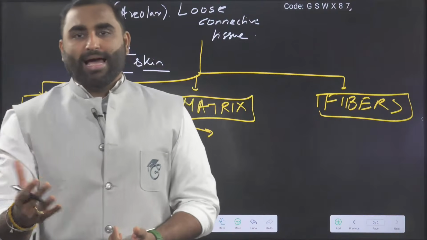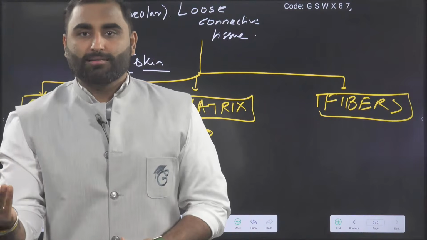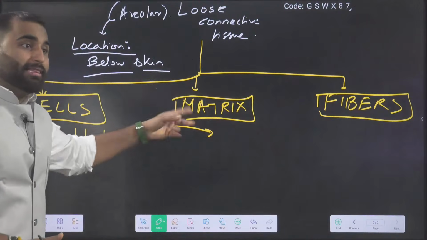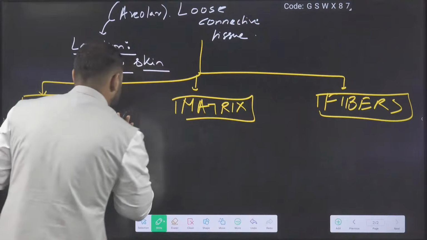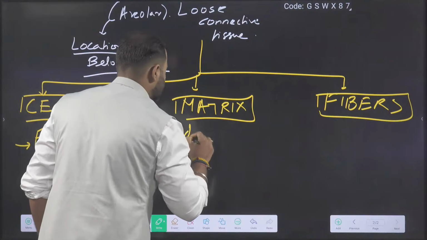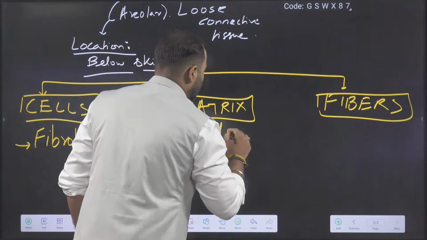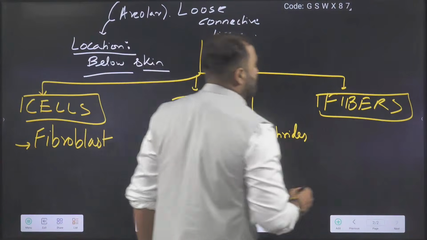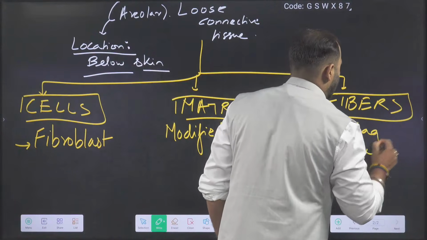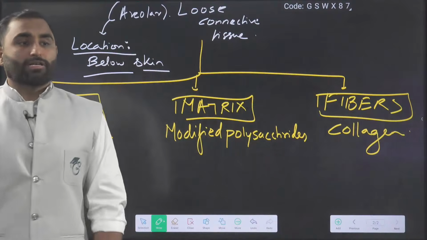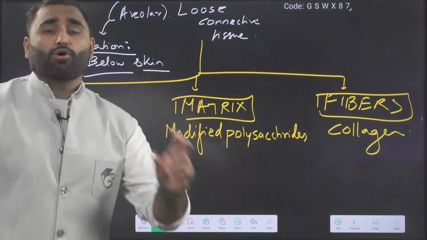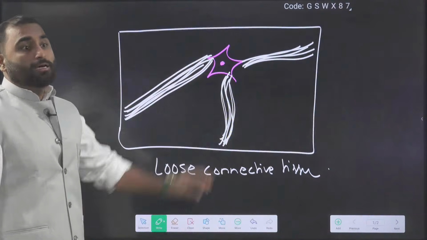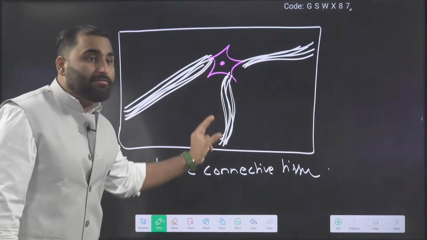The name has the function itself. Fibroblast: I am a cell who makes fiber, so my name is fibroblast. I also make the matrix, and the matrix is nothing but modified polysaccharides. Achha, which fiber did I say first? The collagen fiber. How does collagen fiber appear? Collagen fiber appears bundled, wavy.